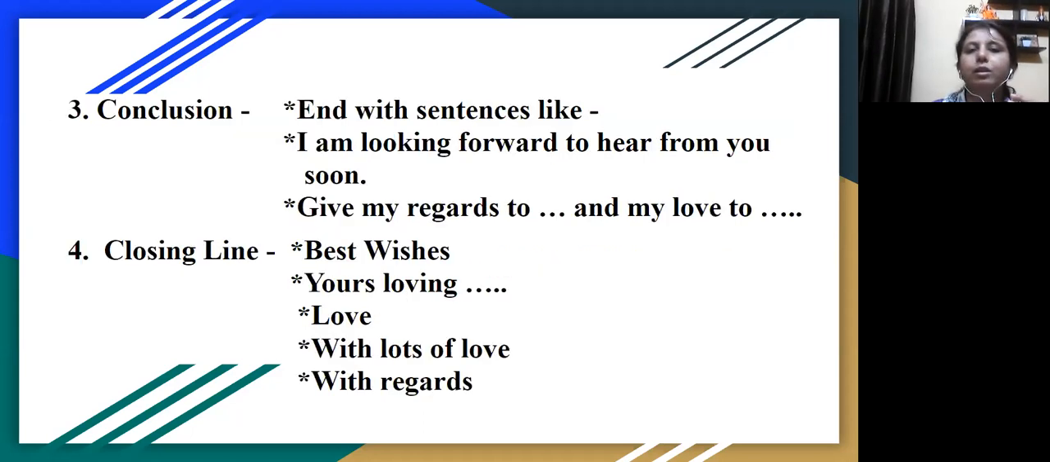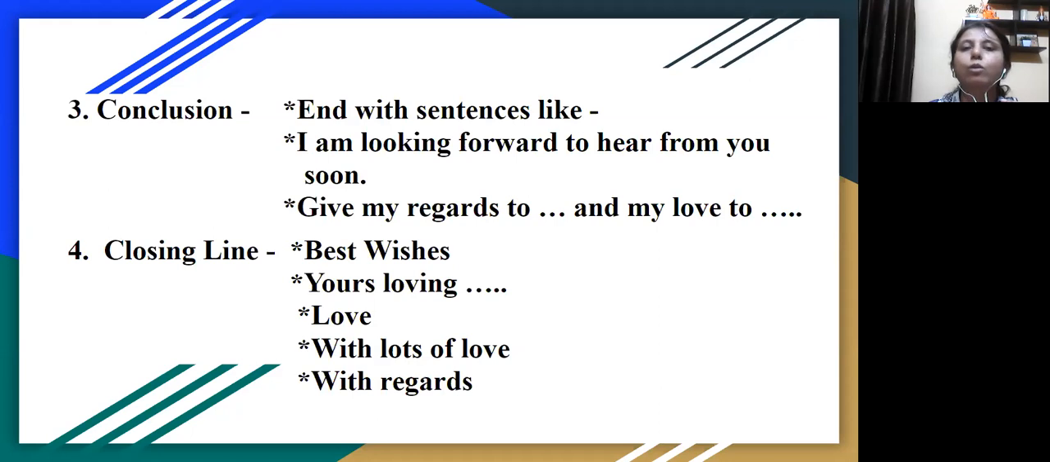And then you should make the concluding remarks. So in the concluding remarks, you have to end with sentences like, traditionally you can say, I will be waiting for your letter, or I'm looking forward to hearing from you soon. So these are some of the traditional conclusions that you can use in your letter.